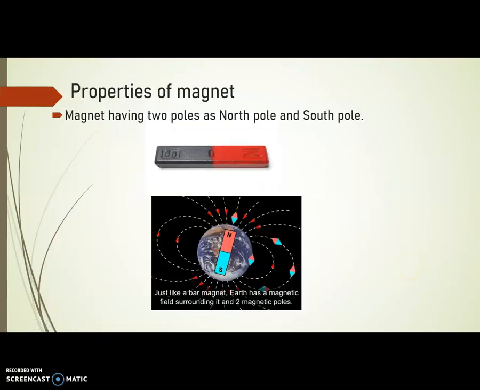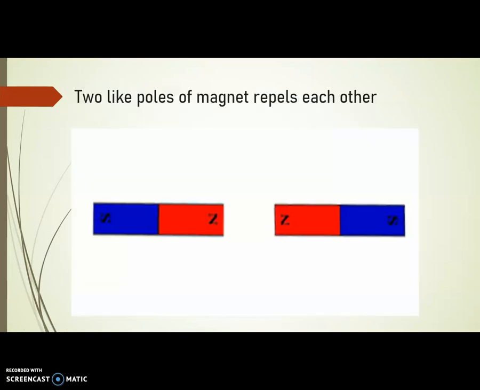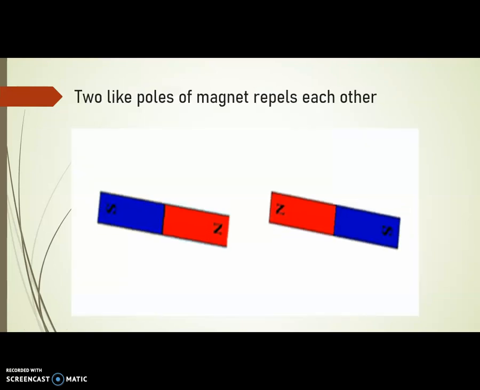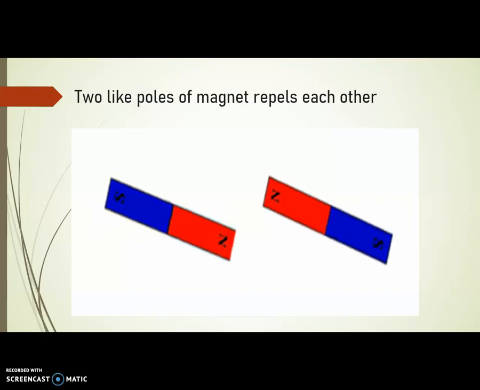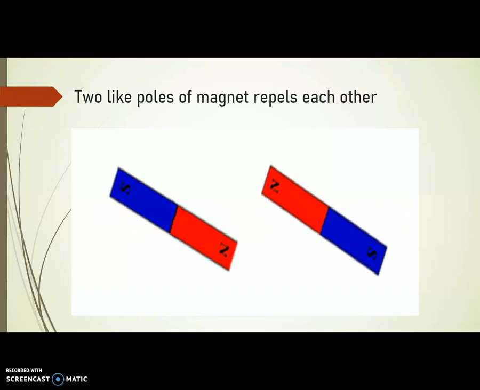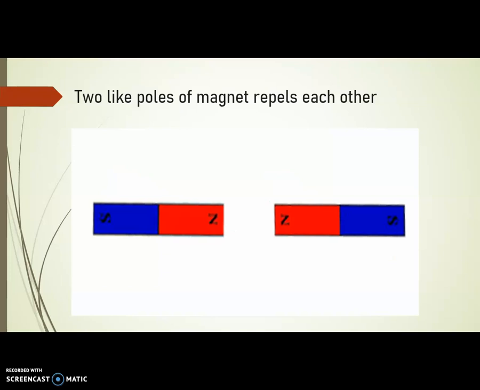Let us see the properties of a magnet. A magnet always has two poles, north pole and south pole. Earth is also a magnet having two poles, north pole and south pole. When we bring two like poles together, suppose north pole and north pole, they always repel each other.